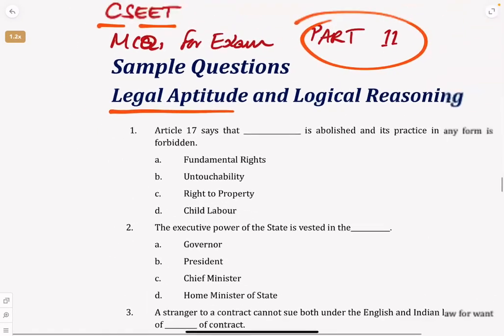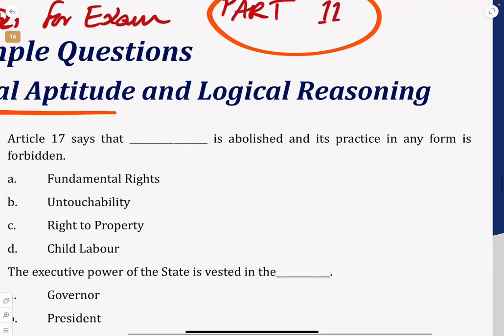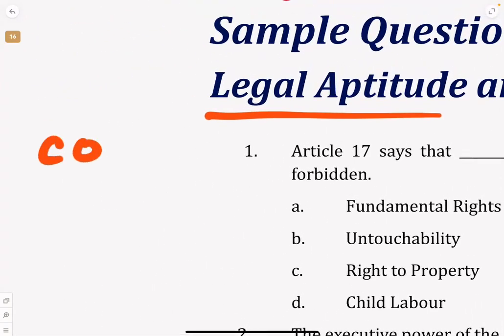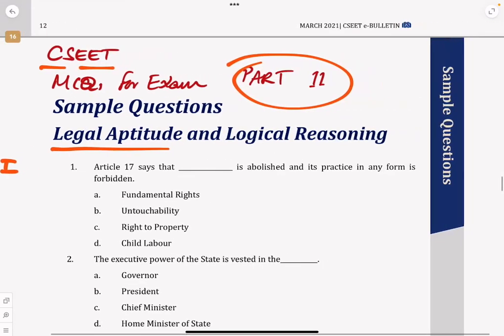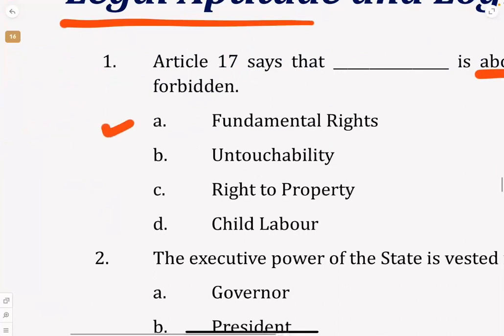Yes, the first question here is: Article 17 says that dash is abolished and its practice in any form is forbidden. So this is again related to the Constitution of India. In the Constitution of India, we discuss about something being abolished. What is that? Fundamental rights? Definitely not. Fundamental rights are granted by the Constitution of India. Right to property? No. Right to property is not abolished. It is just a right. It is not a fundamental right. That's all. Child labor? Yes, child labor is abolished, but not by Article 17. It is in the Child Labor Prohibition Act.